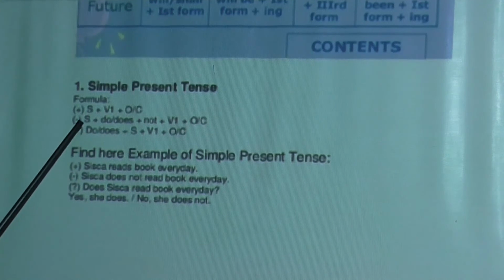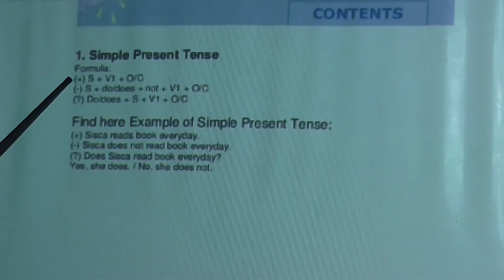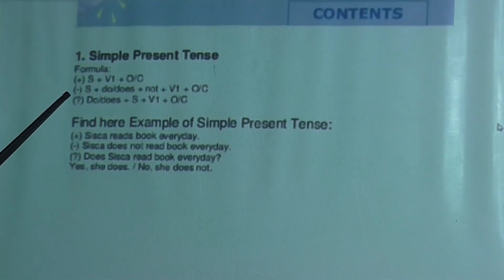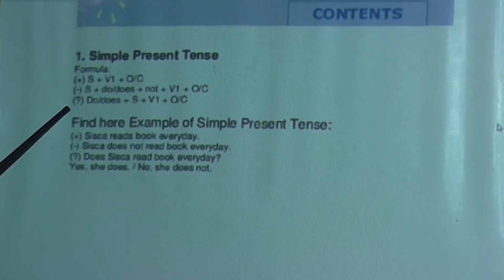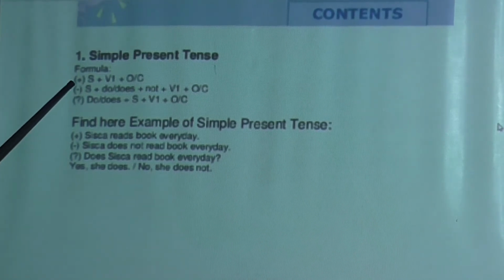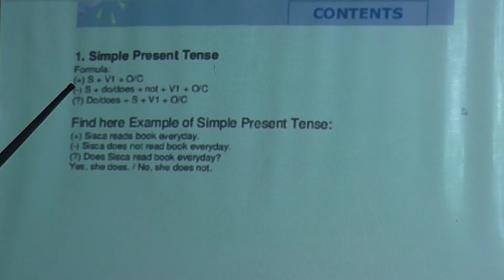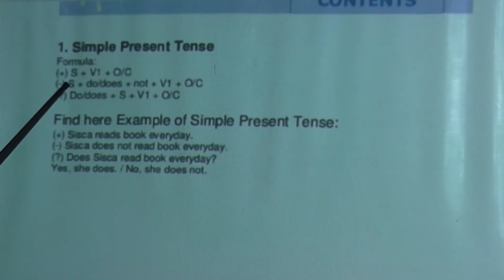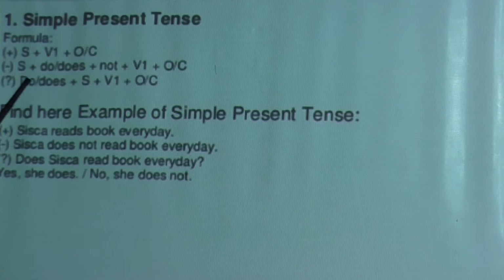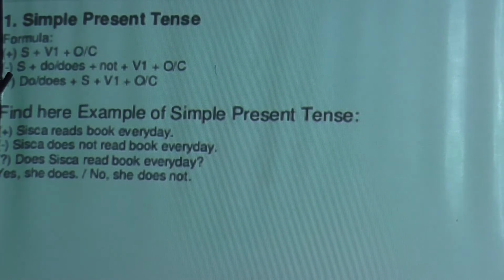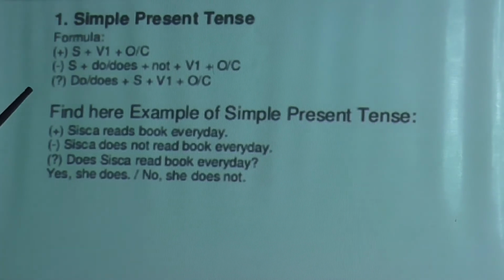Okay, simple present tense formula. See here, plus is given. This one is the plus, this one is the minus, and this one is the question mark. Now what is the significance? Plus is given in case of the affirmative sentence, negative sentence means minus, and question mark means